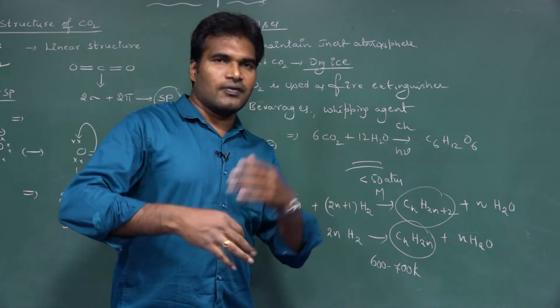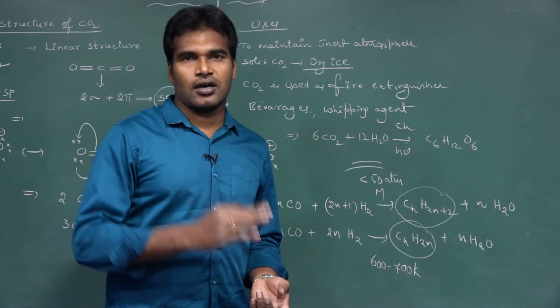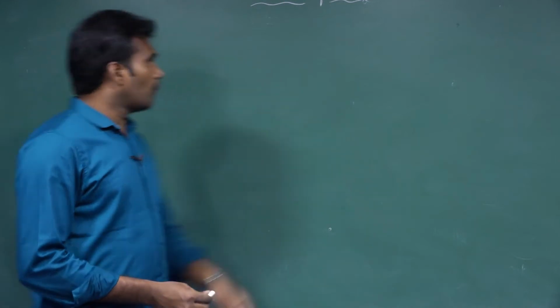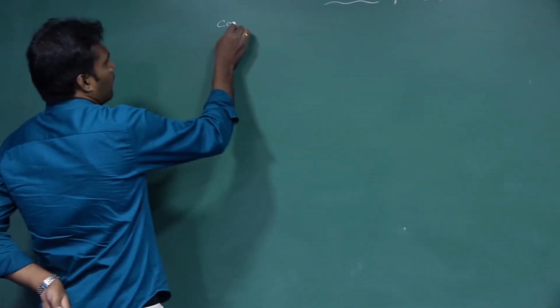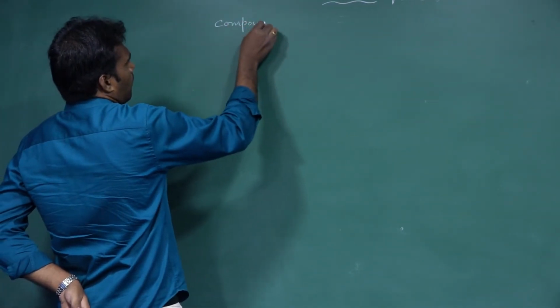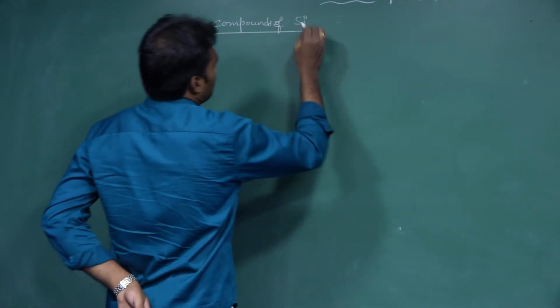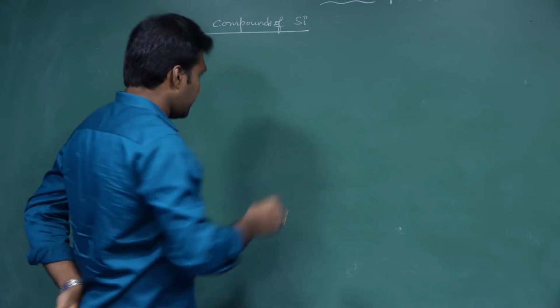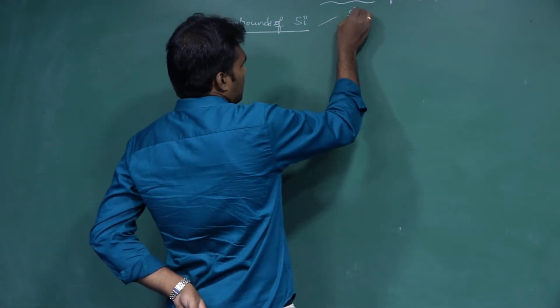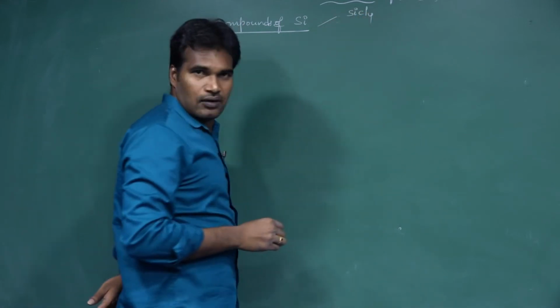Next, we discuss the compounds of silicon. Here we discuss mainly silicon tetrachloride, SiCl4.